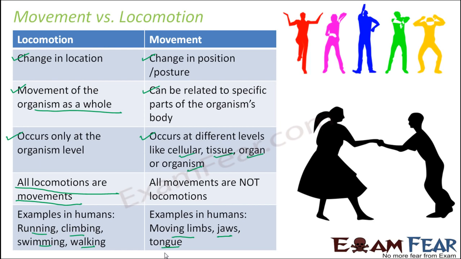But if you think of a dance where each individual is standing at one point and they are just making movements with their hands and feet, in that case, they are not moving from one place to another. So that is just movement. This would be a movement until and unless they are moving from their positions. But this would be a locomotion because they are moving from one place to another. So I think with this discussion, the difference between movement and locomotion is clear to you.